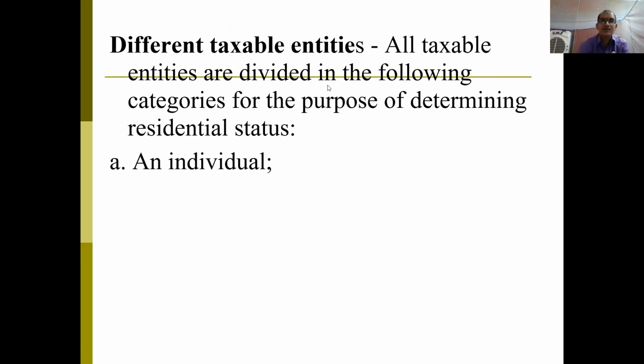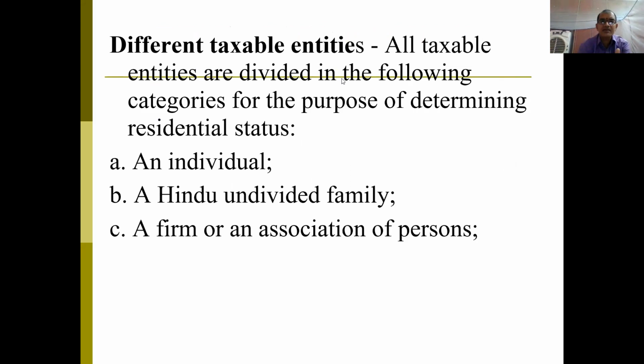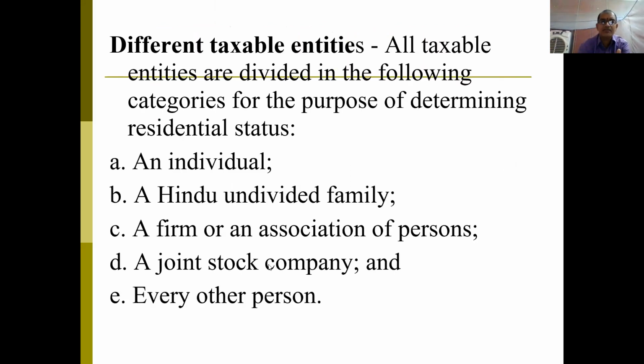Okay. As you all know, different taxable entities are there in our country. That is, an individual has to pay. Hindu undivided family will act as an assessee in certain conditions.